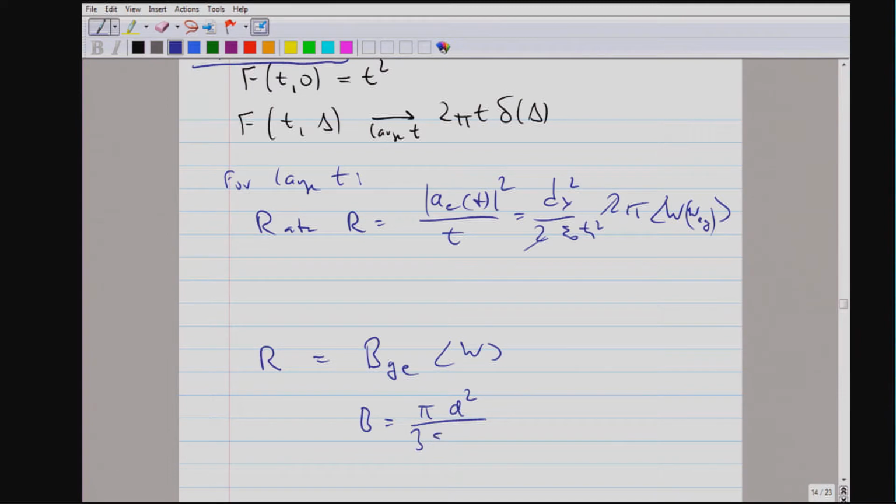But in the formula for the B coefficient, there's a factor of 3, because the assumption is made that we have isotropy of space, the atoms are randomly oriented, and therefore dx squared, the dipole moment projected on a polarization of the light, is just 1/3 of the absolute value of the dipole moment squared.